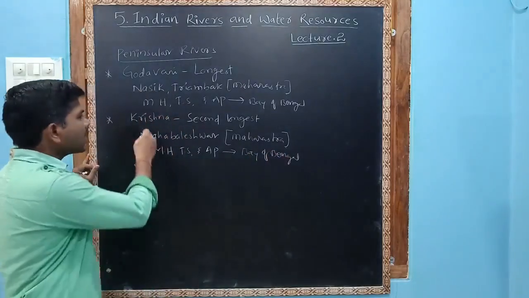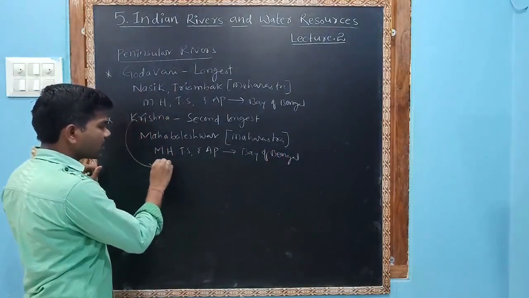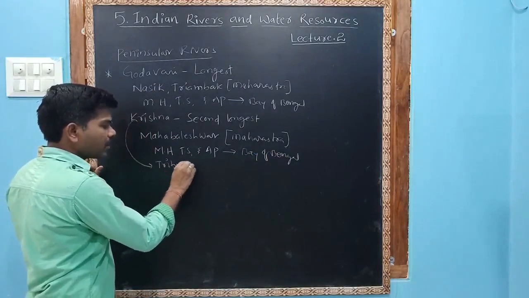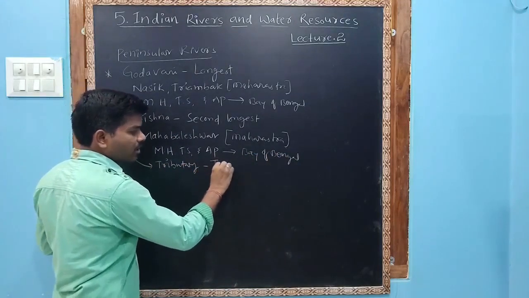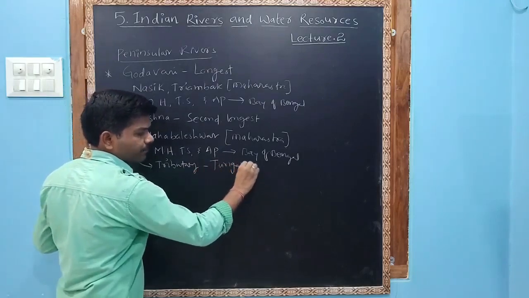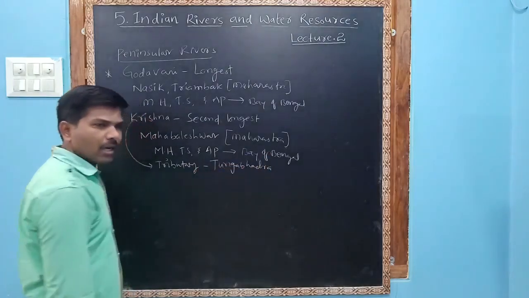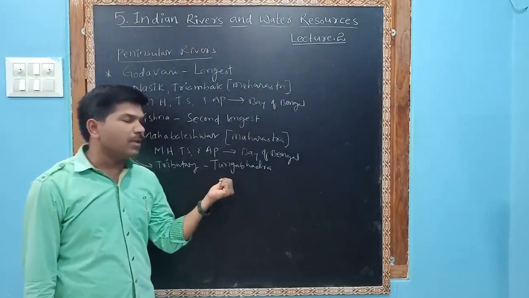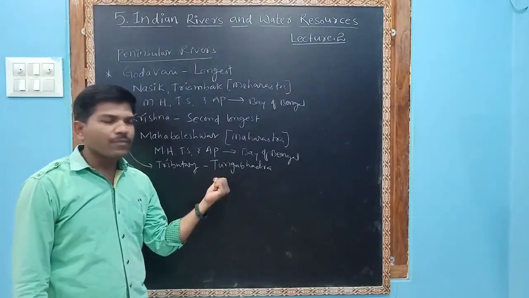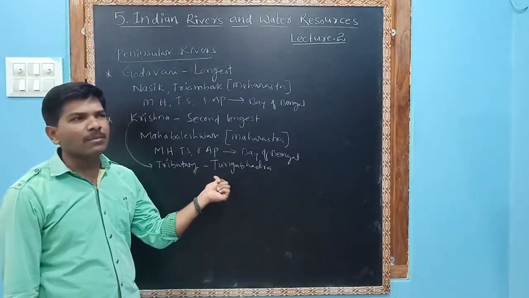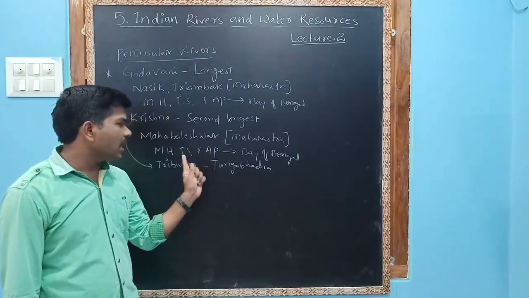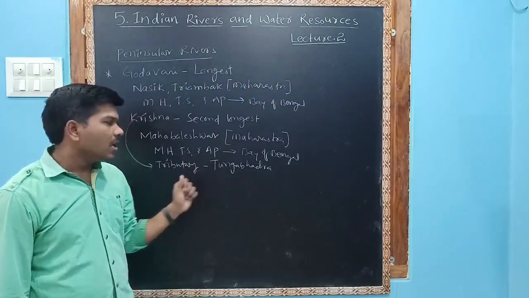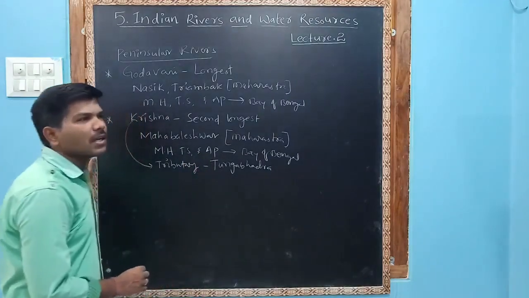Krishna river's largest tributary is Tungabhadra. We discussed in the previous session that the Tungabhadra dam was constructed in Karnataka, and there was a water dispute between Telangana, Andhra Pradesh and Karnataka.